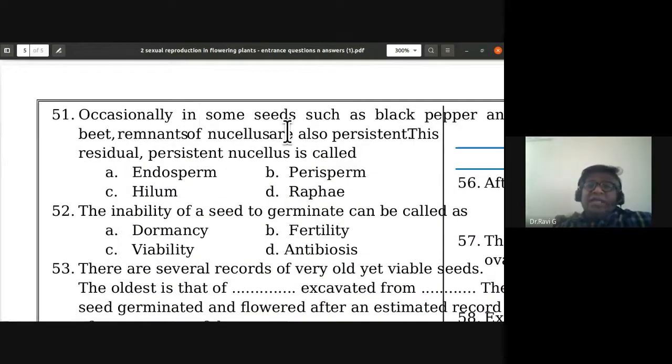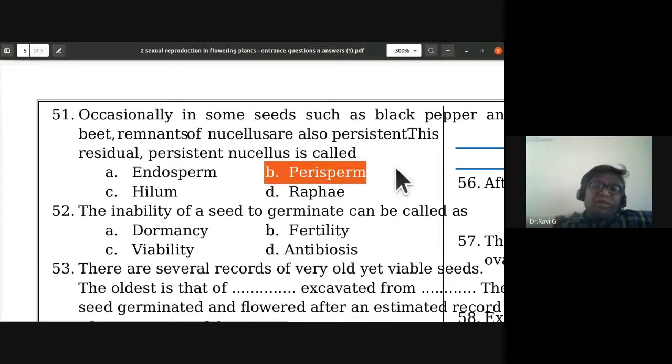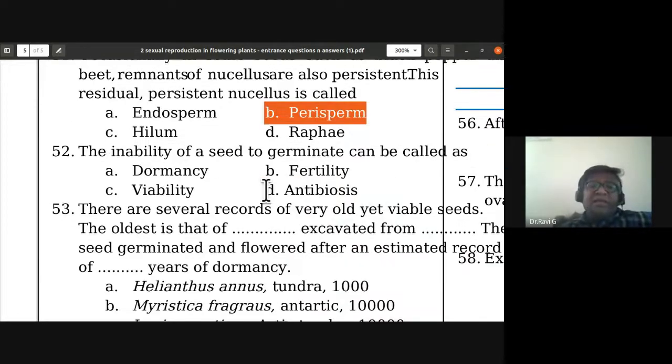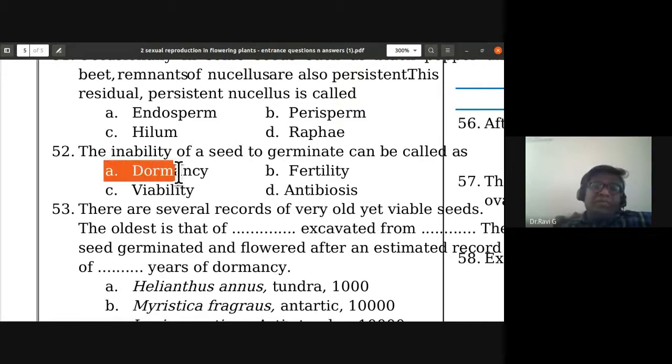Occasionally in some seeds such as black pepper and beet, remnants of nucellus are also persistent. This residual persistent nucellus is called perisperm. B is the answer. The inability of a seed to germinate can be called dormancy.